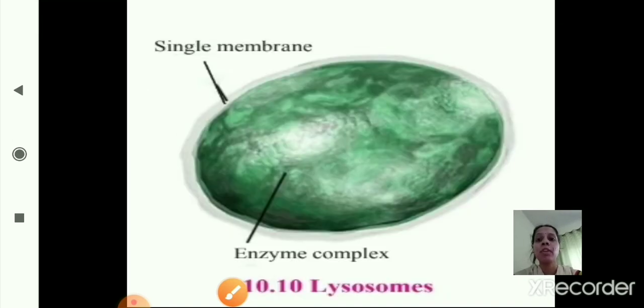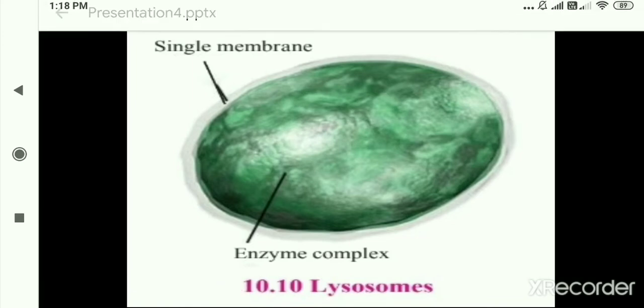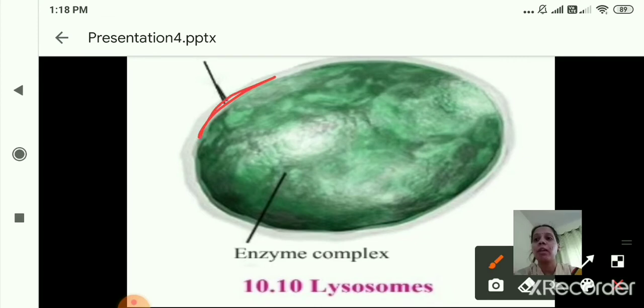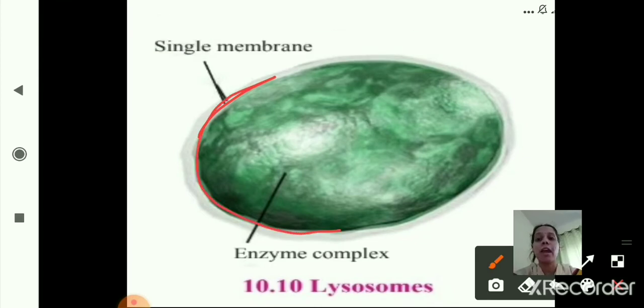Okay, before that we will see the structure of lysosome. As you can see here, this is the structure of lysosome. The lysosome is a simple and single membrane. So as you can see here, this is a single membrane. This is the enzyme complex, and it is stored with the digestive enzymes.